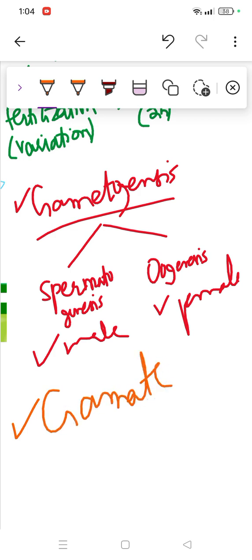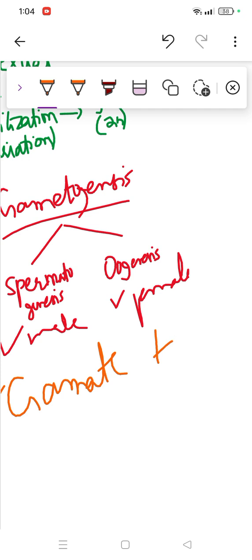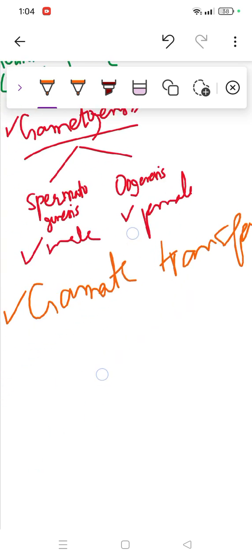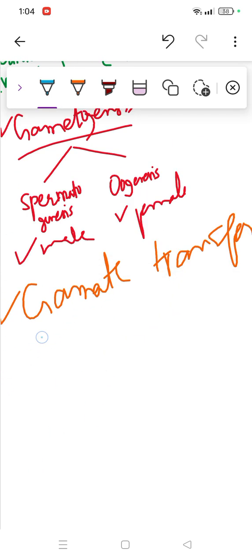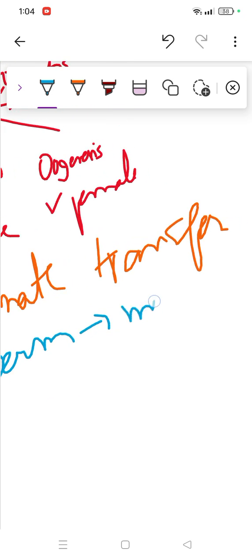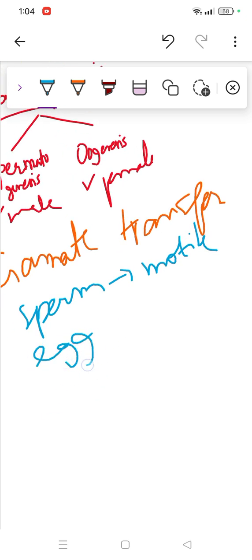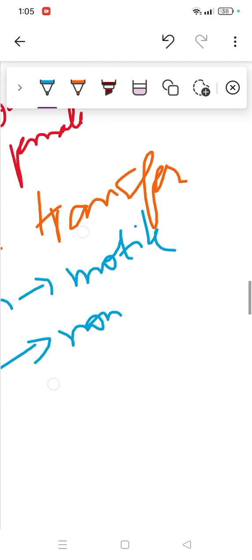This is a kind of flowchart I'm making to help you understand, so that you don't feel this chapter is quite difficult. Gamete transfer. You'll see that the sperm, which is in the male reproductive part, is motile, so this means it can move. Whereas when we talk about the eggs, these are non-motile. Eggs are non-motile, so this means they will be transferred.